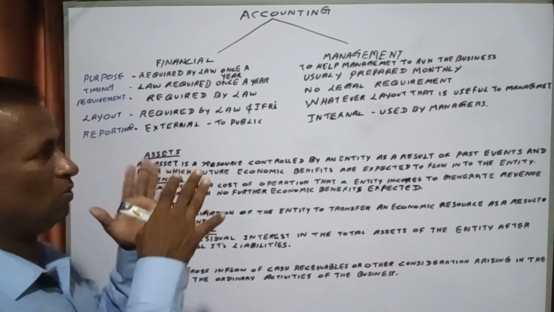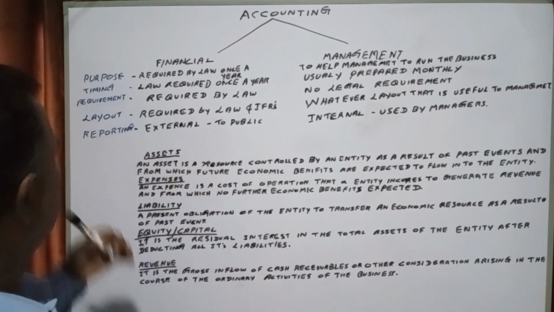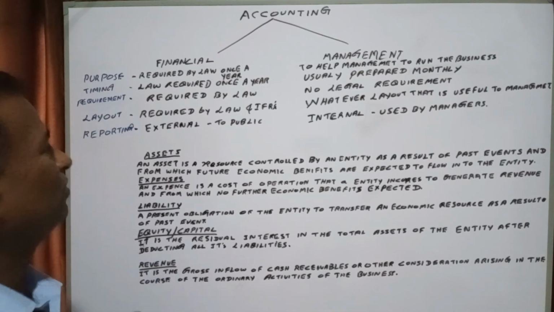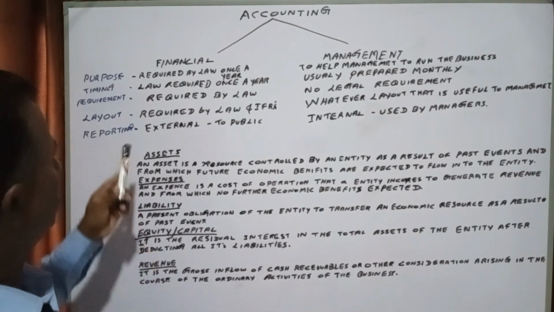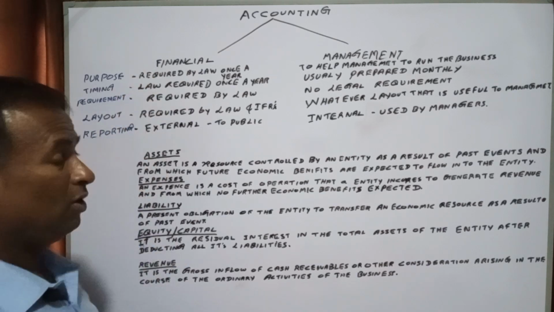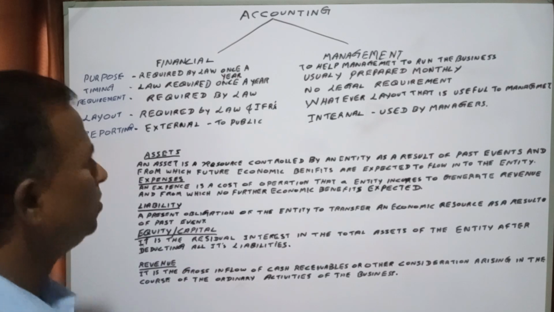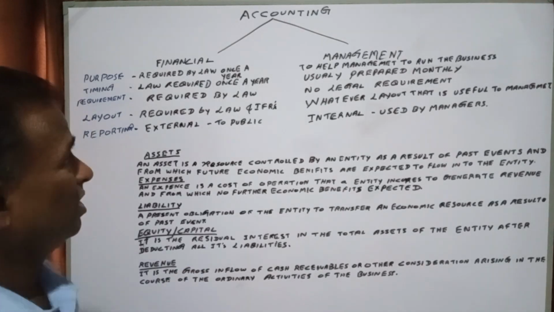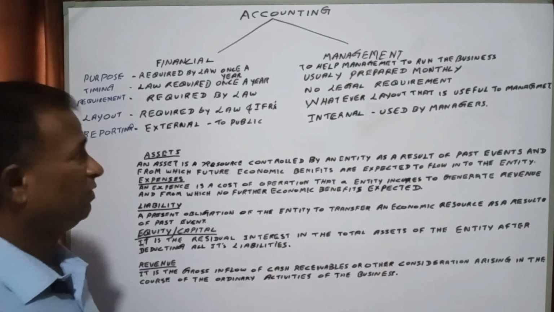Layout, in the sense of the design, the way it has to be prepared, the rules and regulations. That is the layout. Whereas the financial accounts, required by law, are governed by the law. Each country has its law. And IFRS, International Financial Reporting Standards.